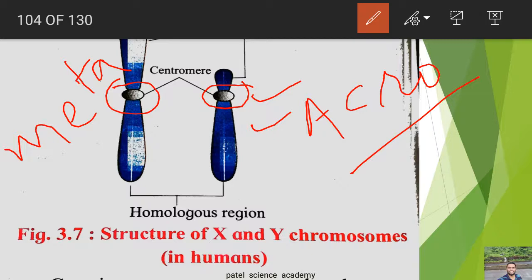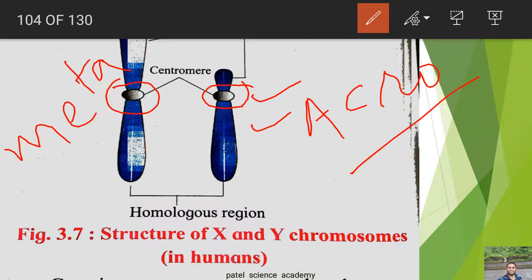So, dear students, this euchromatin part is always large in the X chromosome, and the heterochromatin part is always small. So the X chromosome has a large part as euchromatin material and a small part as heterochromatin material.